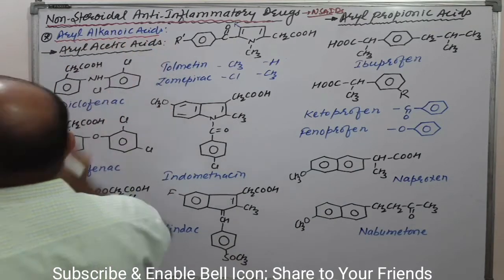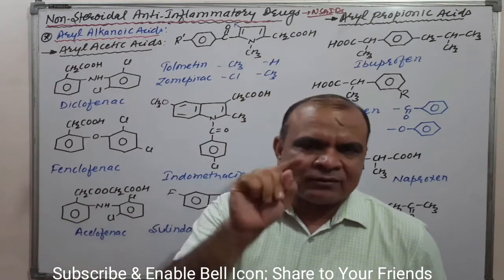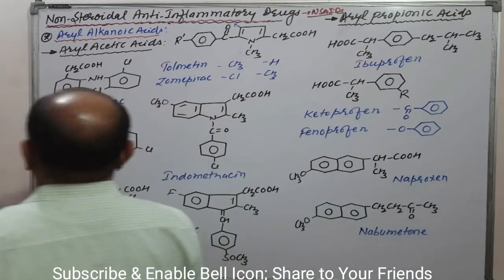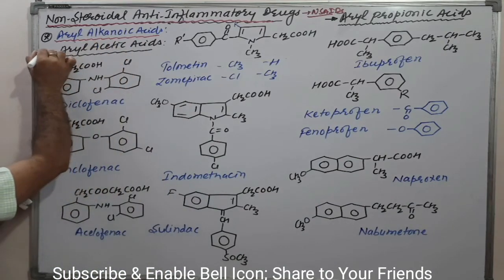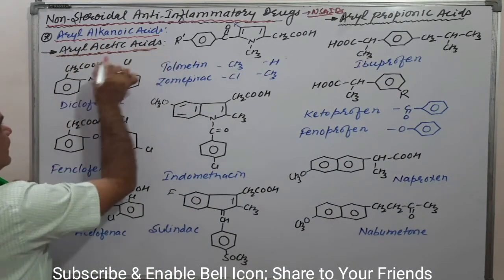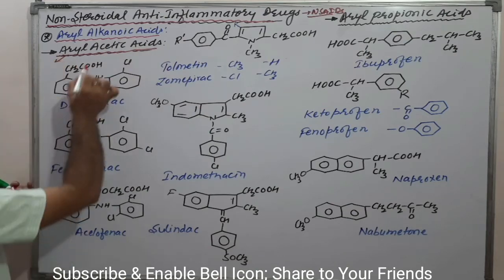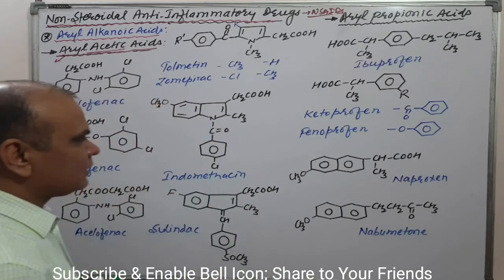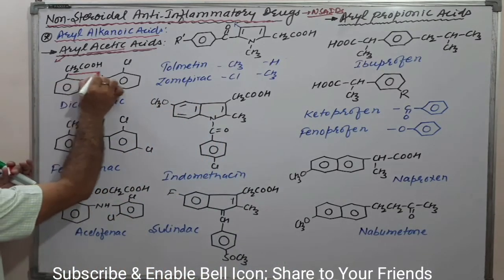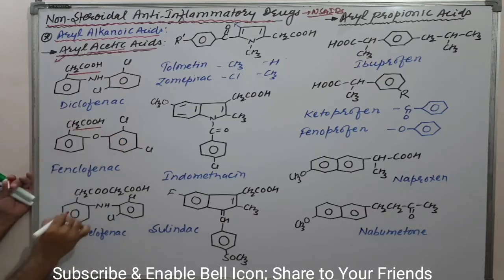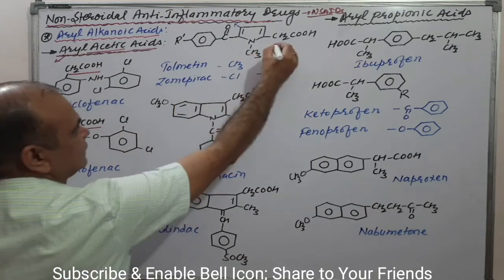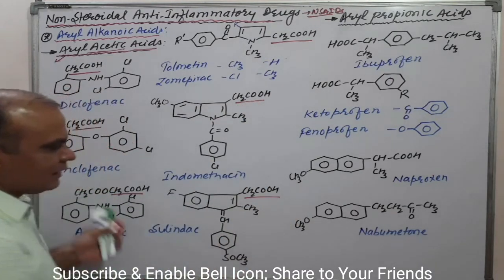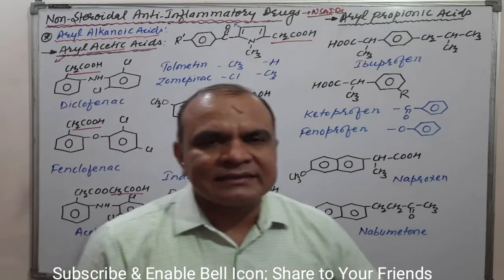What are the aryl alkanoic acids? Aryl means aromatic ring system. Alkanoic acid means carboxylic acid. The first category of this class is aryl acetic acid. Aryl means aromatic ring system. Acetic acid means 2-carbon carboxylic acid. Then we have examples. All of these have the acetic acid part, meaning all are acetic acid derivatives.